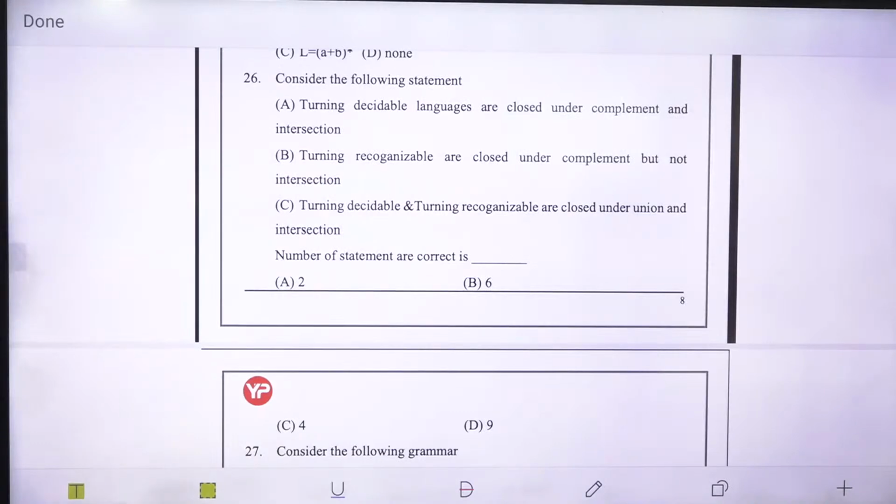First, Turing decidable languages are closed under complement and intersection. So what are Turing decidable languages?